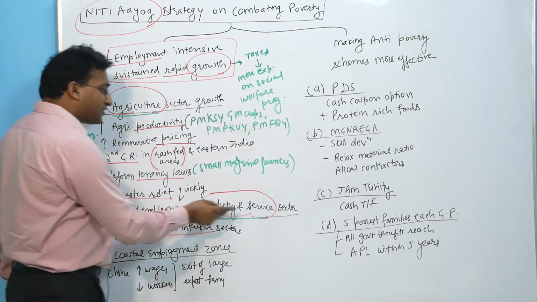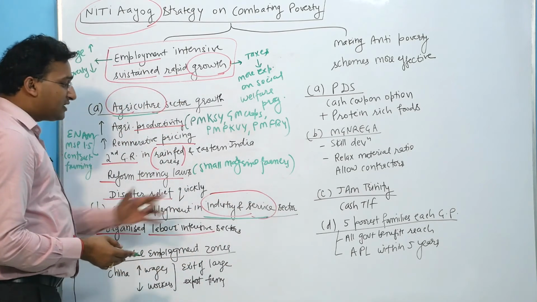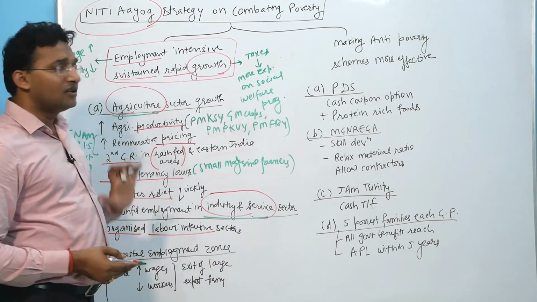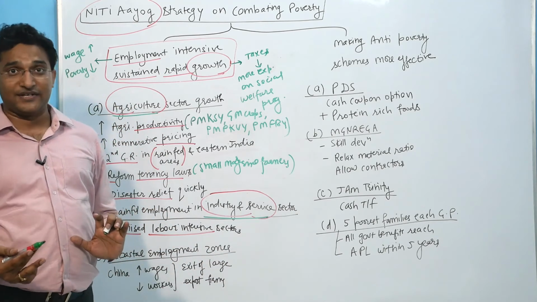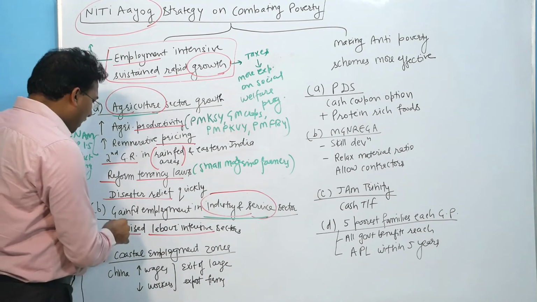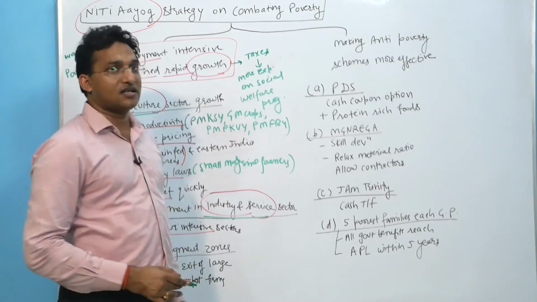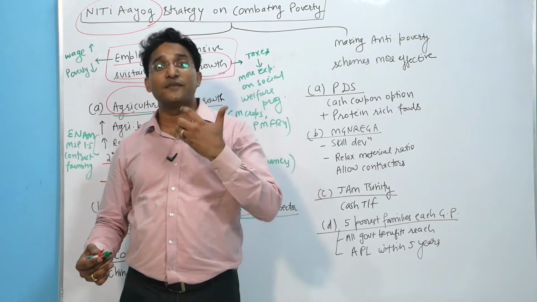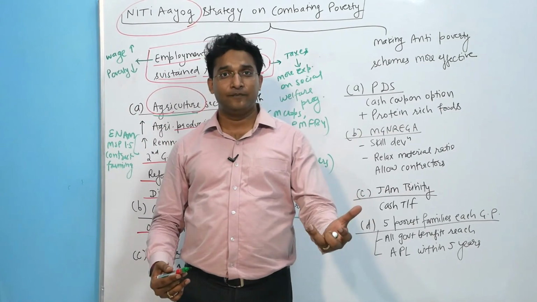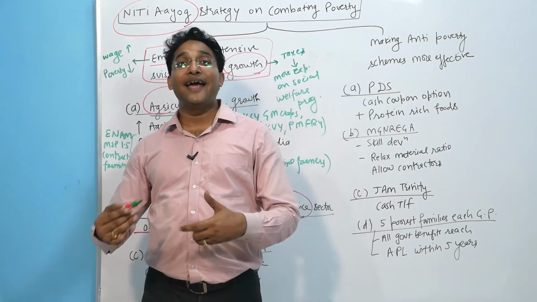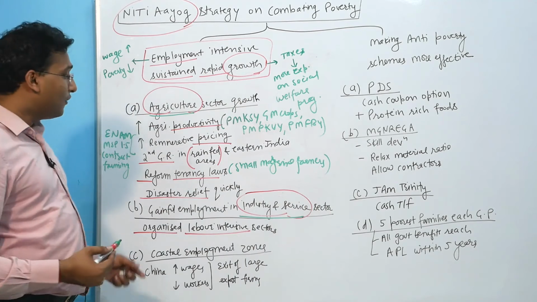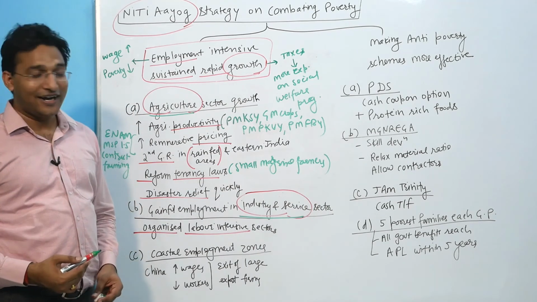Then coming to the industry and service sector, these sectors can ensure double digit growth, because in the agriculture sector the growth rate can't exceed 5%, right? In the industry, we need to focus upon organized labor intensive sectors, for example the food processing sector, tourism sector, leather and footwear industry, textile industry, retail industry, and small and light electric equipment manufacturing industry. All these industries are very labor intensive, right?